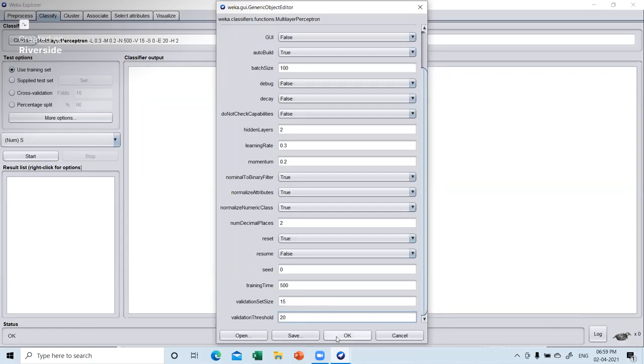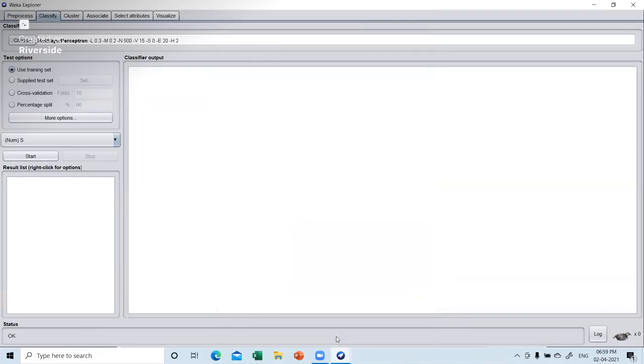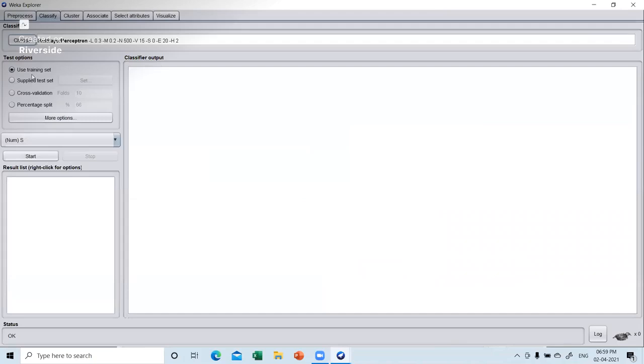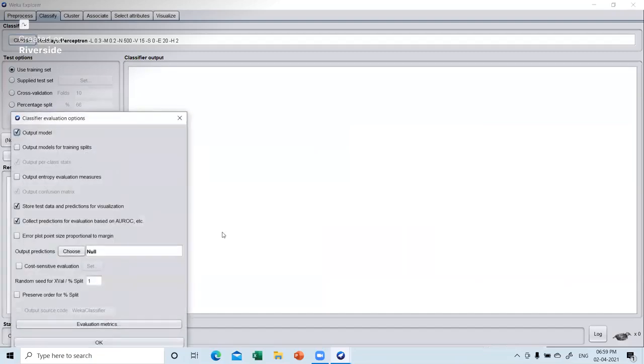Okay, so the initial parameters have already been fixed, and my data has already gone inside: the 9 input parameters, 1 output parameter, and I'm using this for training. Obviously you all know that we have to do the training first. Now let us go to more options first. Here you can see the output model.